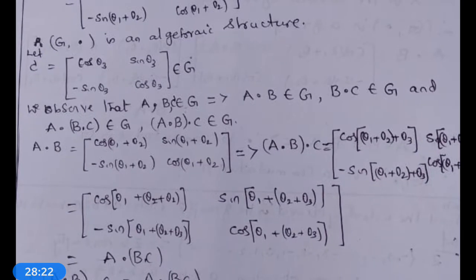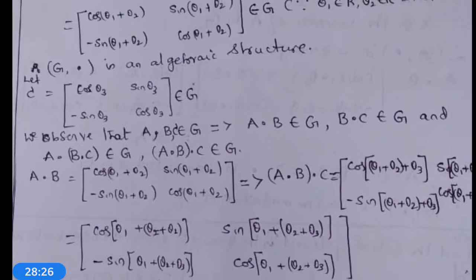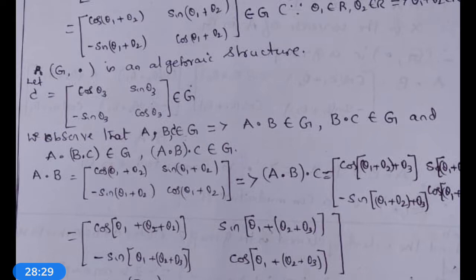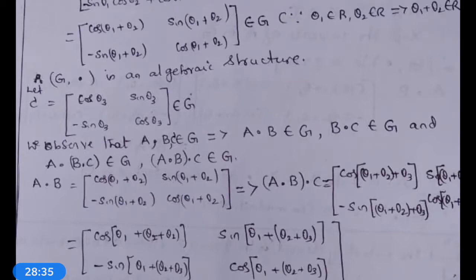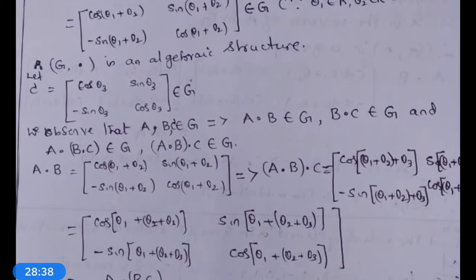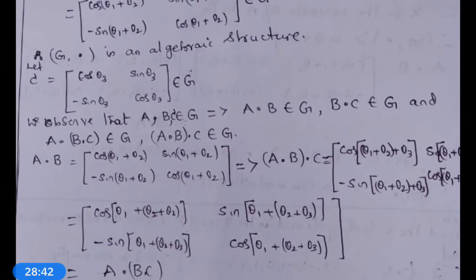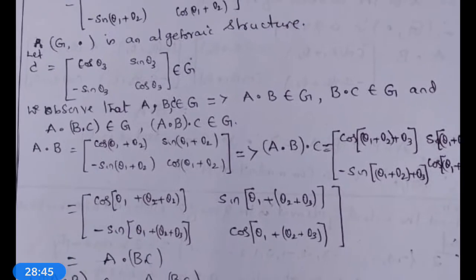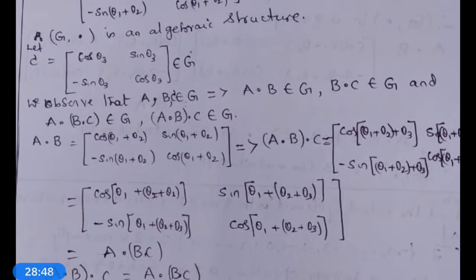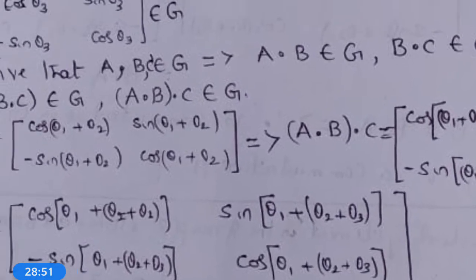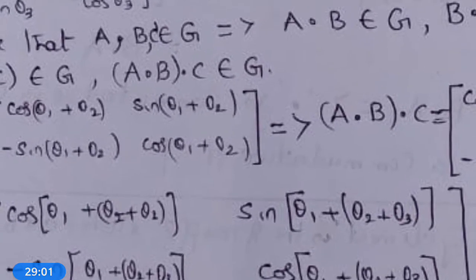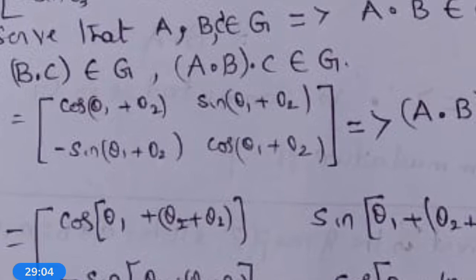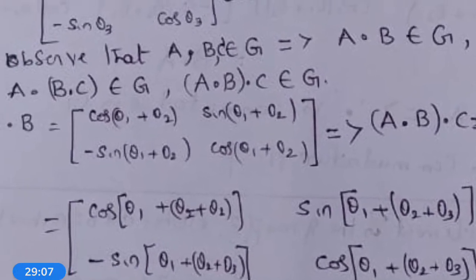Now let C is equal to cos theta 3, sin theta 3, second row first element minus sin theta 3, cos theta 3, which belongs to G because theta 3 belongs to R. We observe that A, B, C belong to G, A dot B belongs to G, B dot C belongs to G, and A dot B dot C also belongs to G. This implies A dot B is equal to cos(theta 1 plus theta 2), sin(theta 1 plus theta 2), minus sin(theta 1 plus theta 2), cos(theta 1 plus theta 2).